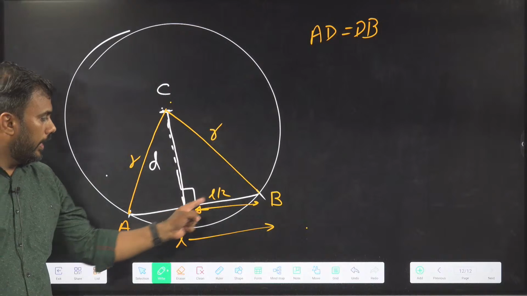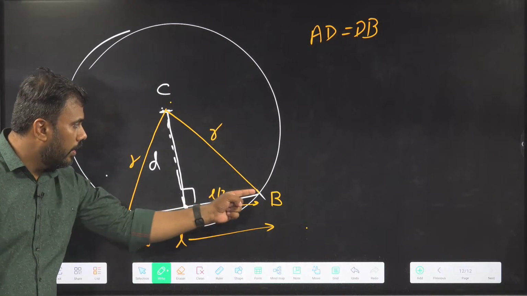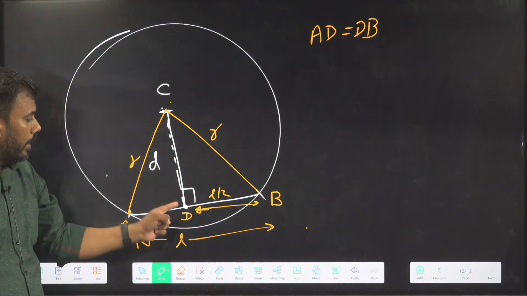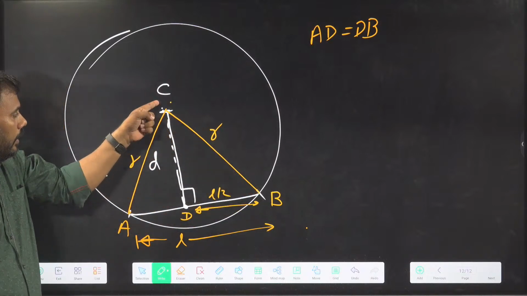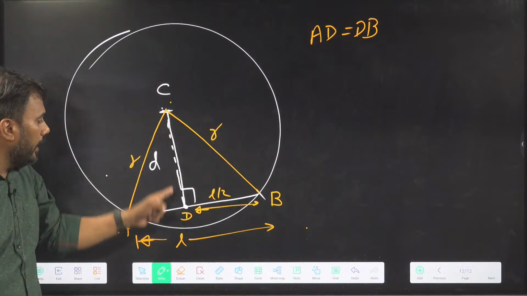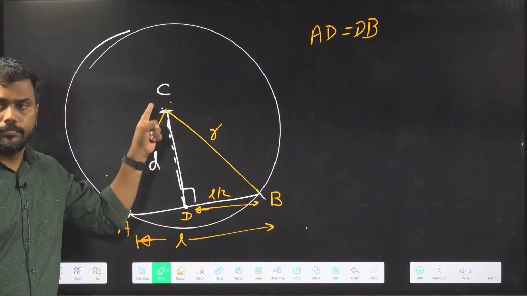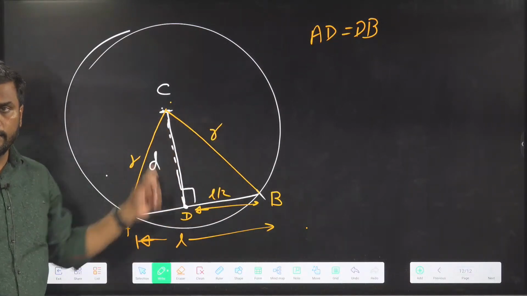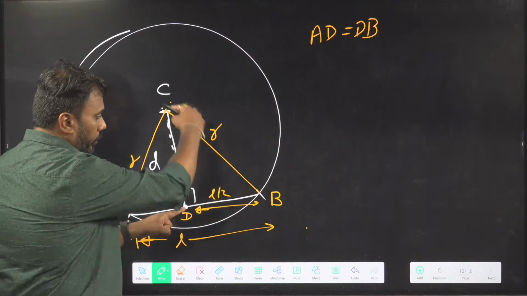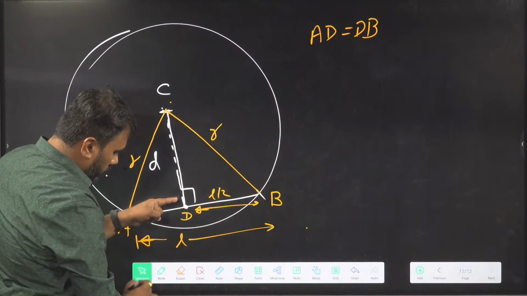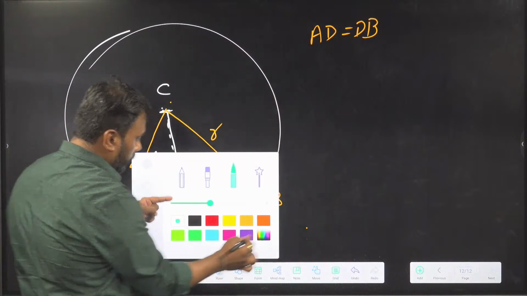Now, half of the length of the chord, the radius of the circle, and the distance from the center are creating a right angle triangle. See here, they are creating a right angle triangle. So what property can I use here? I can use the Pythagoras theorem.